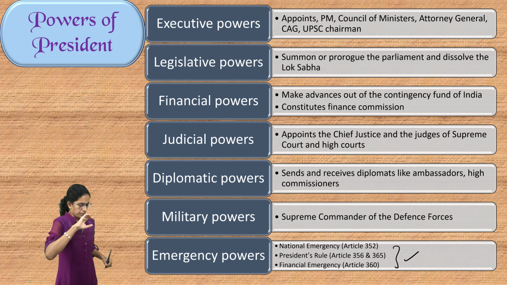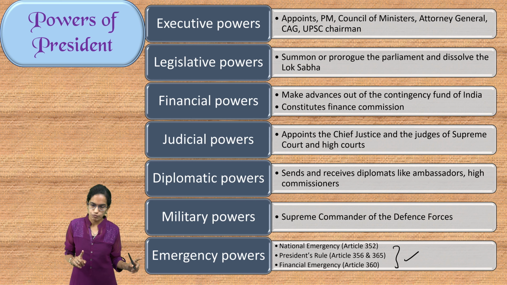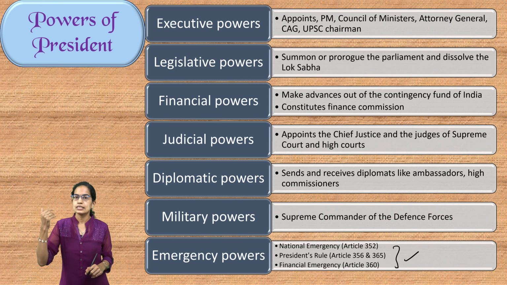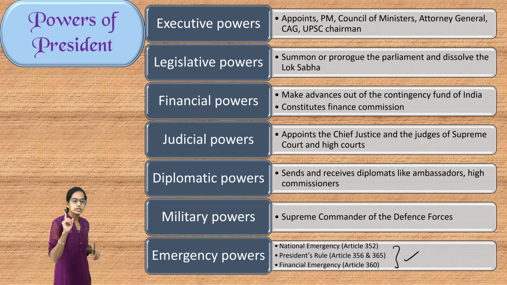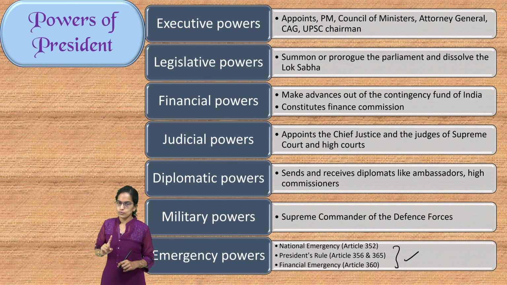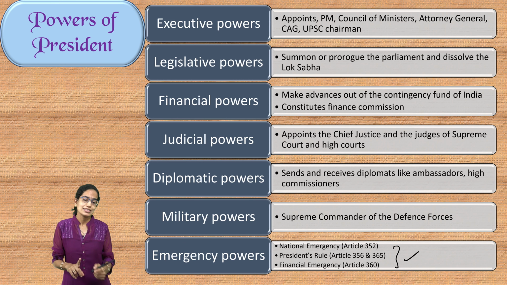Then President is the supreme commander of the defense forces of India, all the 3 wings, Army, Navy and Air Force. President sends and receives diplomats, ambassadors, high commissioners and therefore maintains international relations. President also appoints the Chief Justice of the Supreme Court and the judges of Supreme Court and High Court. In case of the judicial powers, President also has the pardoning power, which we would understand in a while, the 5 different types of pardoning powers.